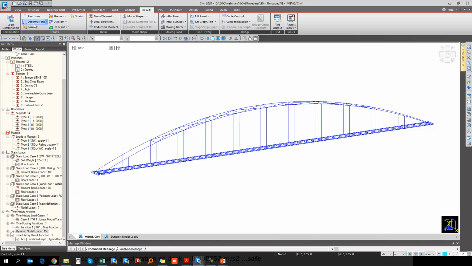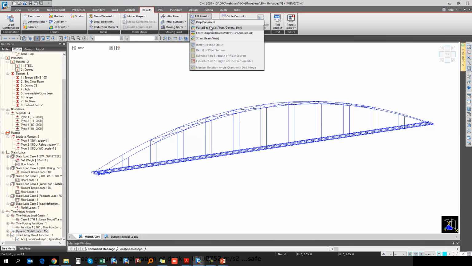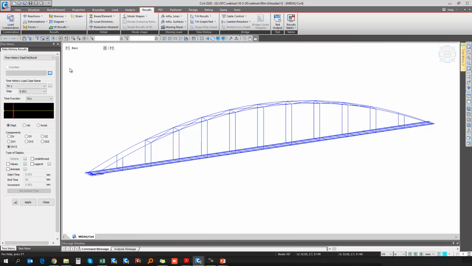So now if you go to the time history results and the displacement, velocity, acceleration. Here I will select the load case name time history 1, and the function is the same. So this is a step. So this step length is basically